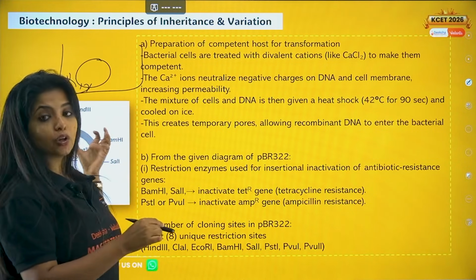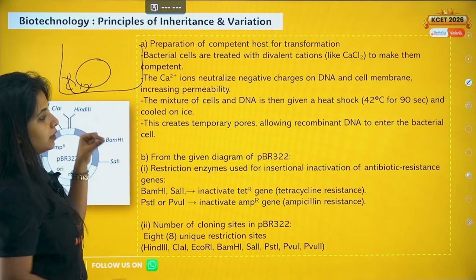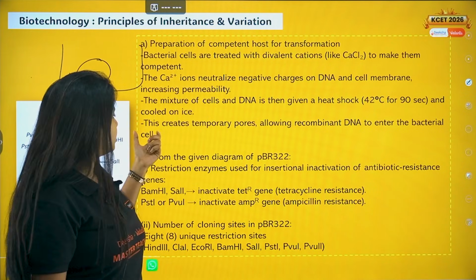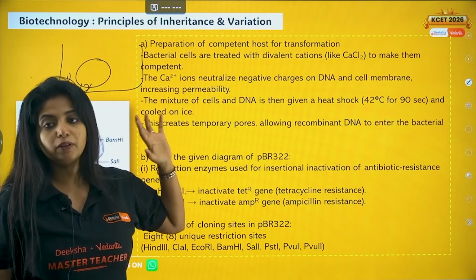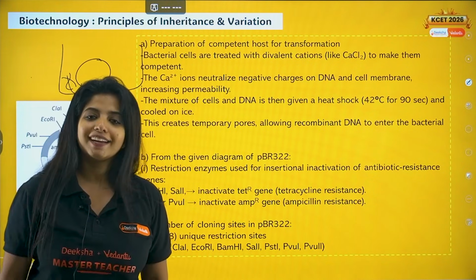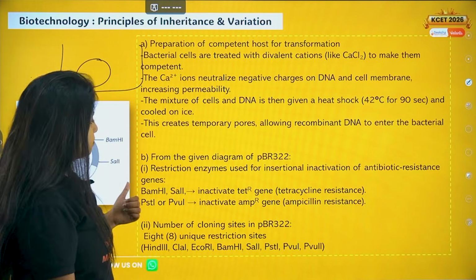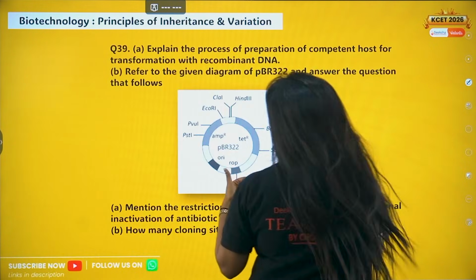Now again, I put it in the cold. Why? Because I want to close this up. Okay, the pores close. This creates temporary pores allowing recombinant DNA to enter the cell. So this is one method of preparation of a competent host for what? Transformation.